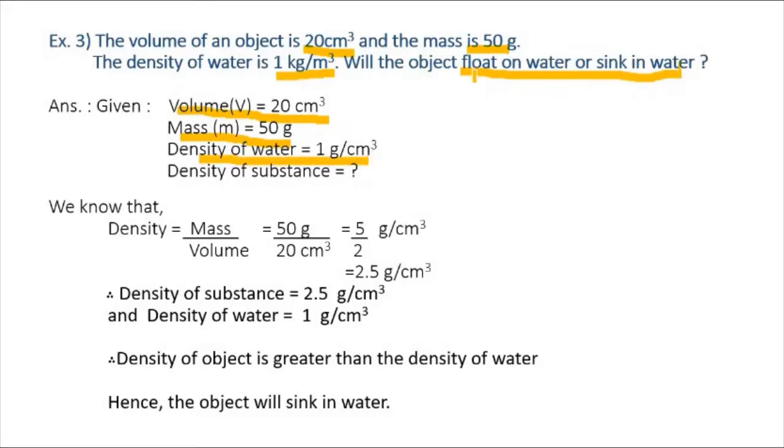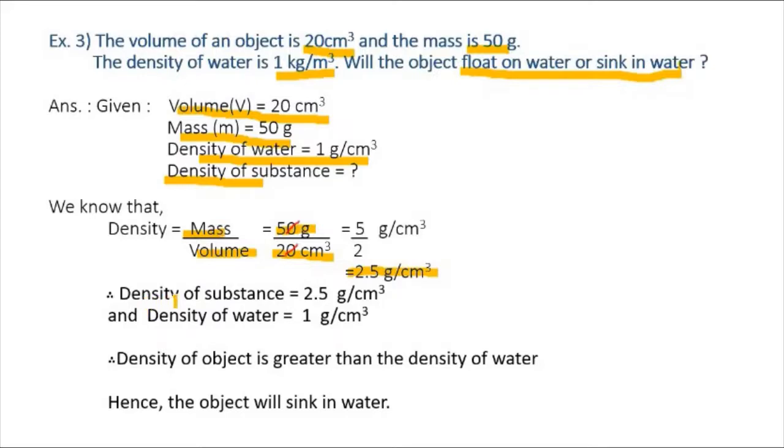To find out whether object will float on water or sink in water, we have to first find out density of substance. We know that density is equal to mass upon volume. On substituting given values, we get density is equal to 50 gram upon 20 centimeter cube, which is equal to 5 by 2 gram per cubic centimeter, equal to 2.5 gram per cubic centimeter.